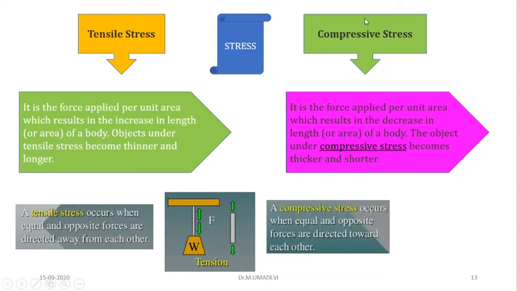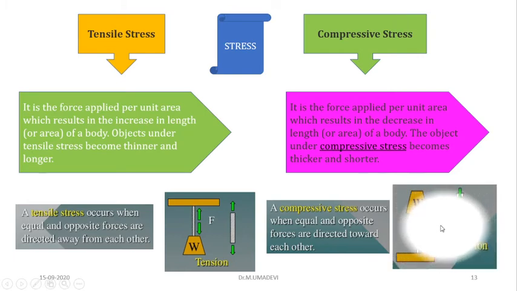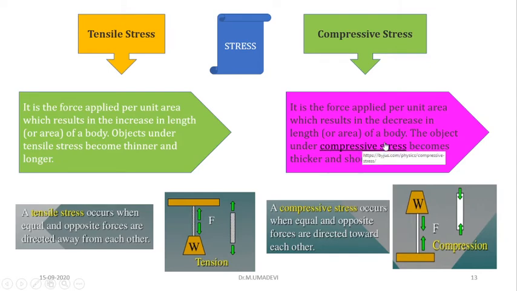Whereas the compressive force occurs when equal and opposite forces are directed towards each other. So both will be directed towards each other. Here I have given the example. Again here is a stand and weight. So here the compression means we have to give a pressure. Both will act towards each other. So this is called compression. In compression there is a decrease in length of a body and also it becomes thicker and shorter. Whereas in the case of tensile stress the object becomes thinner and longer.